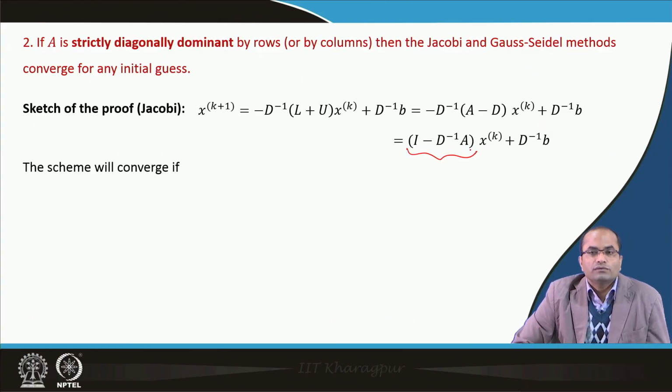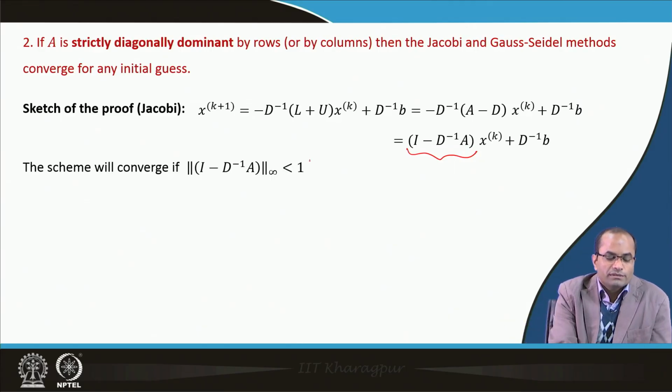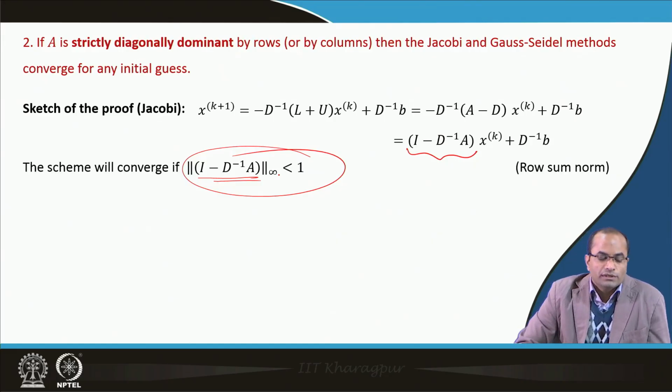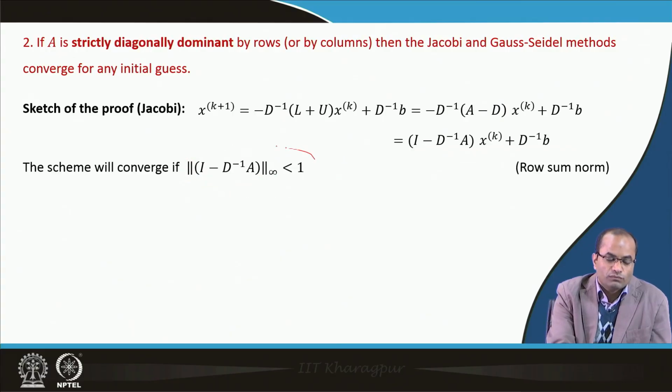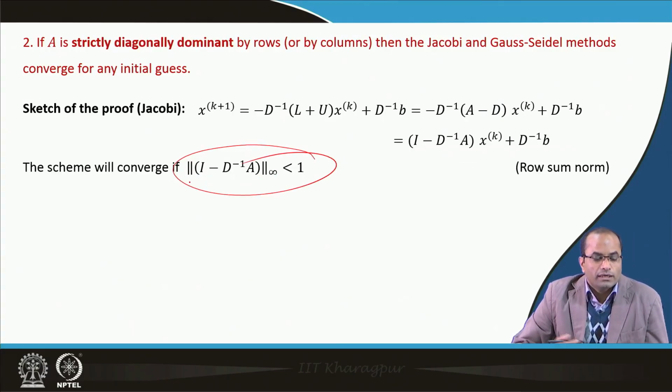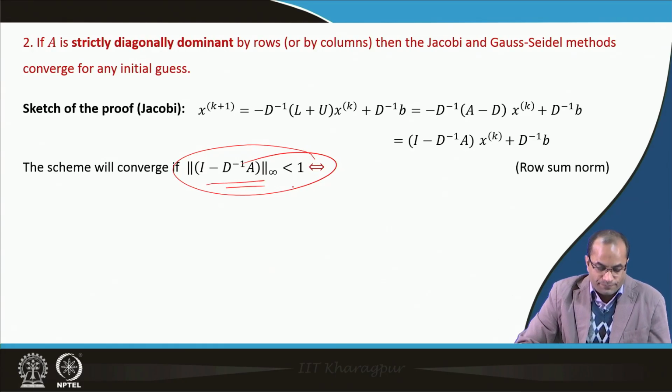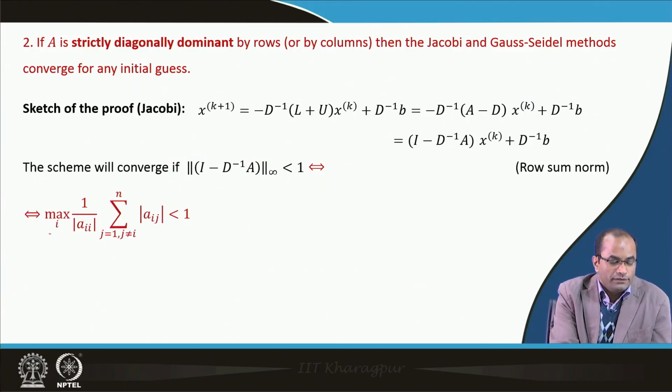The scheme will converge if, as we know from the sufficient condition discussed just before, any norm is less than 1. For instance, we have taken the infinity norm, which is the row sum norm. If this row sum norm is less than 1, then we know it is a sufficient condition for convergence, meaning the Jacobi method will converge.